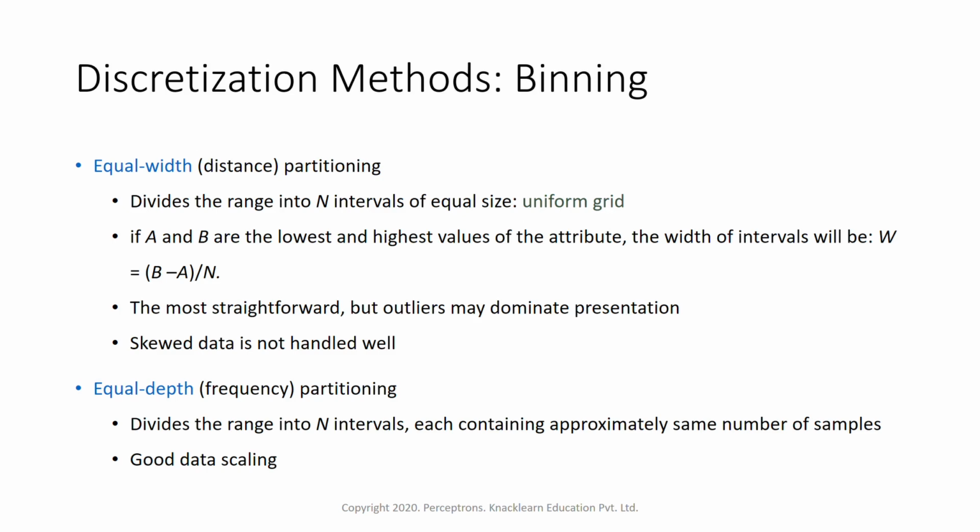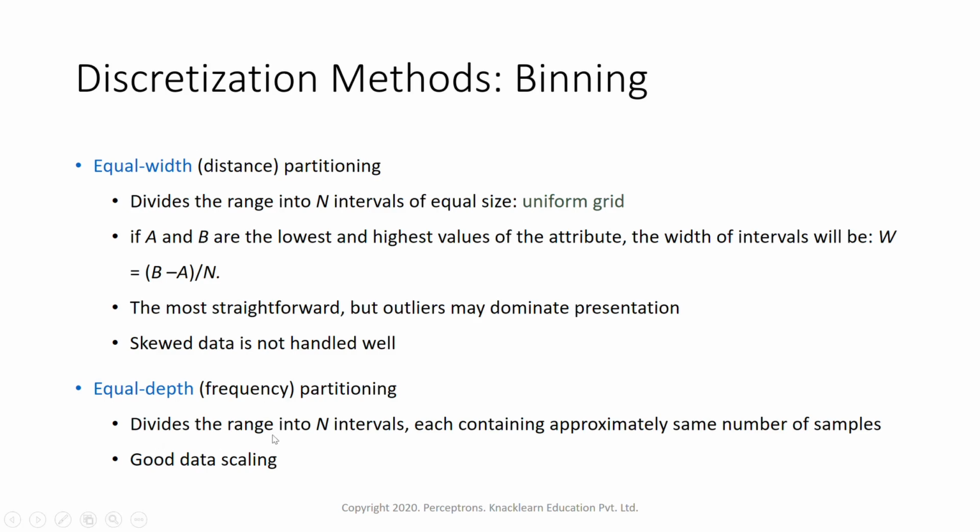What happens here, we will just divide the data into equal width. We'll just partition the data. Suppose we have 1,000 data, we'll do 10 equal partitions, with 100 records in each partition. So that's one process of discretization, which is called equal width partitioning. Here there are certain problems, like we might get outliers within the data also. Skewed data is not handled well when we do equal width partitioning.